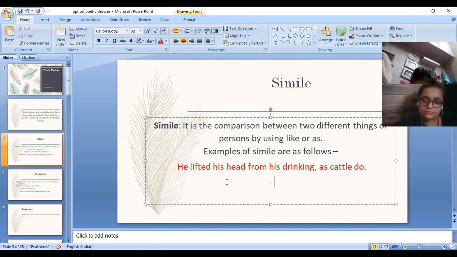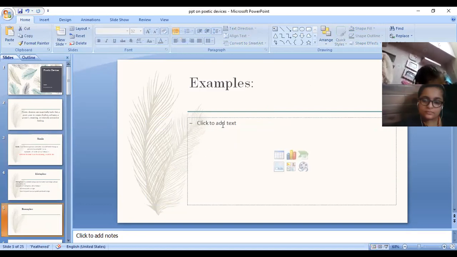Yeah, he is compared to cattle and we are using as. So this shows that it's a simile, right? When comparison is made between two different things like he and cattle by using like or as, it is called simile. And when comparison is made between two different things without using like or as, we call it metaphor. Okay, when we are not going to use like or as, but we are comparing two different things, we call it metaphor. Let me give you some examples.